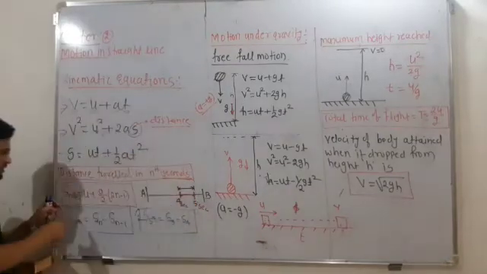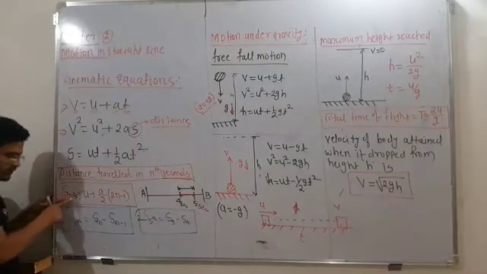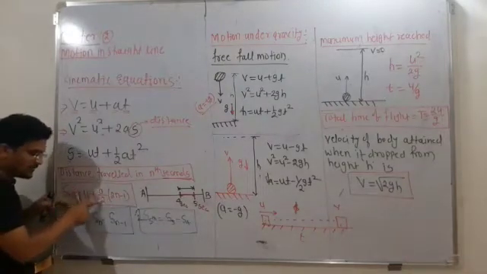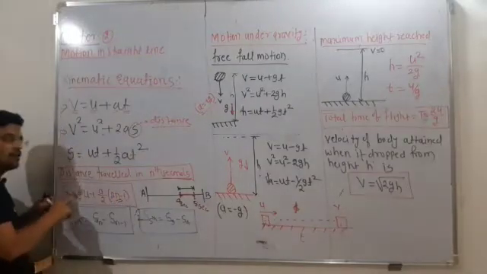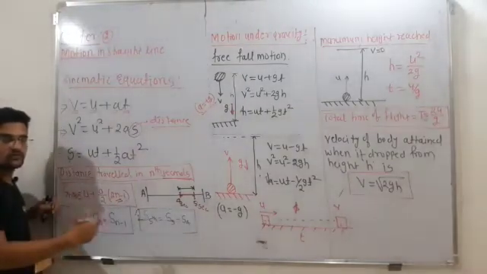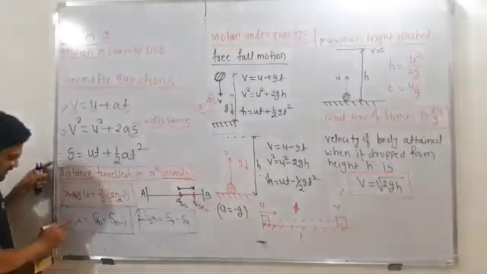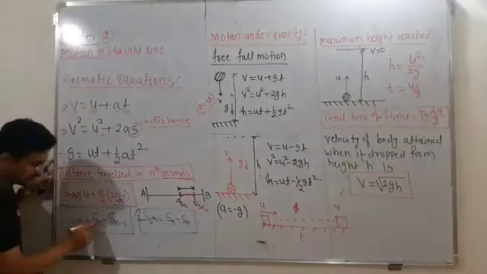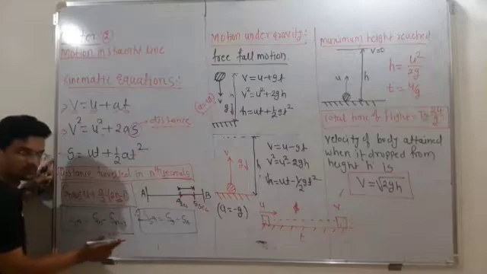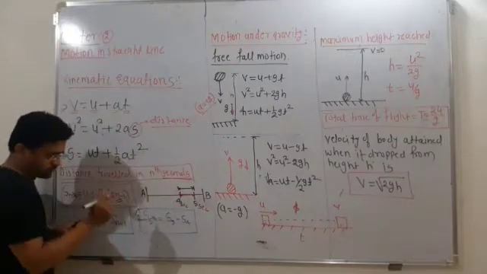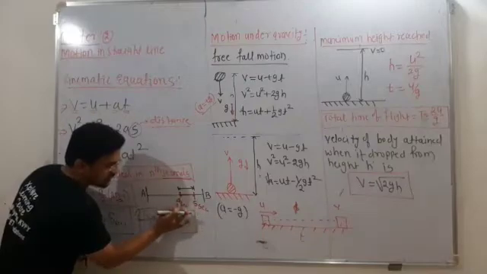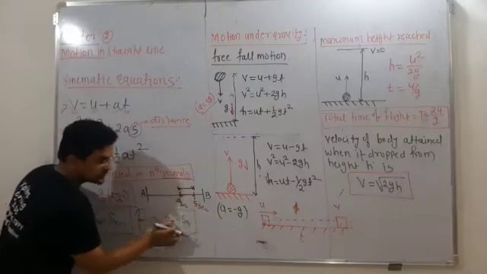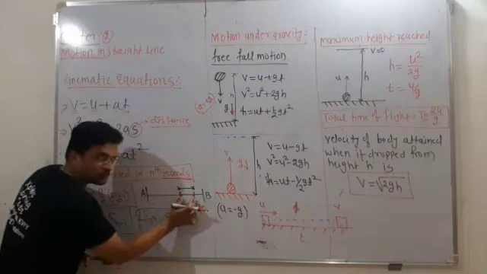So what is the equation? S 5th second is u plus a divided by 2 times n minus 1, where n is nothing but which second, 5th second. And this S nth is given by S n minus S n minus 1. Here your job is to find out the distance covered between 4 seconds and 5 seconds.